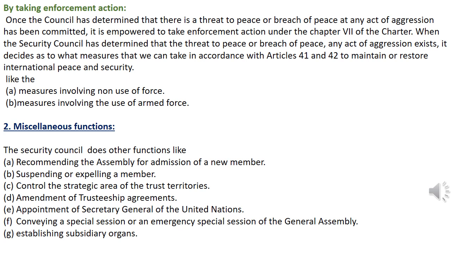And what are the miscellaneous functions done by the Security Council? It will recommend to the General Assembly the admission of a new member, suspending or expelling a member, controlling the strategic areas of trust territories, amendment of trusteeship agreements, appointment of the Secretary General of the United Nations, convening a special session or an emergency special session of the General Assembly, and establishing subsidiary organs.